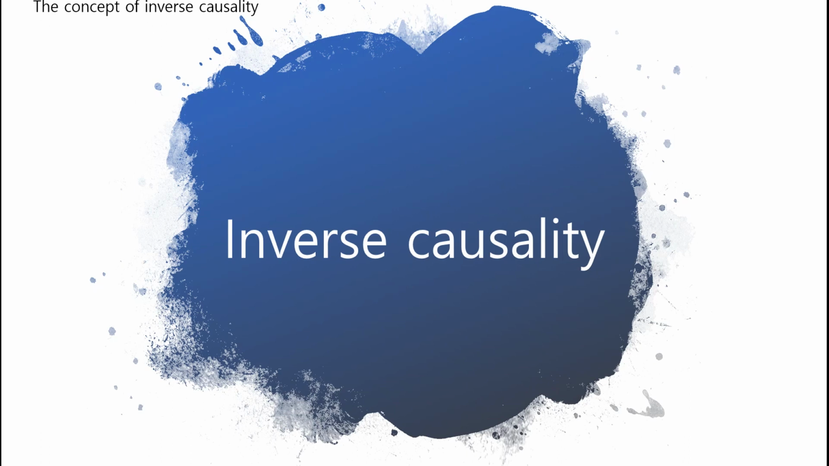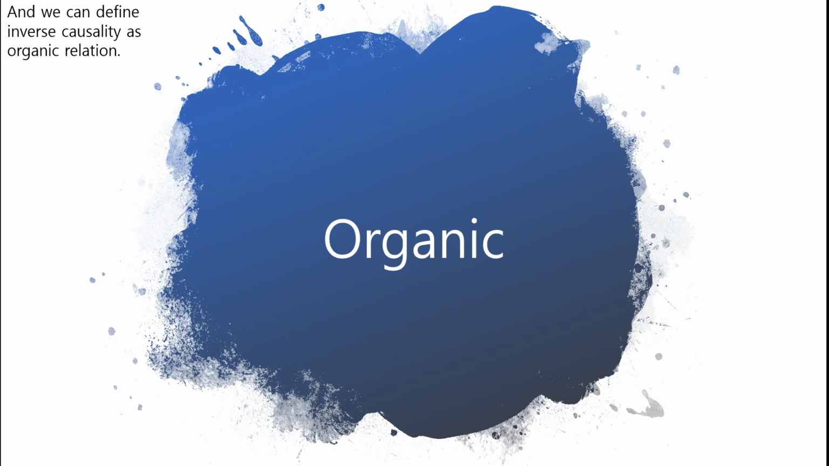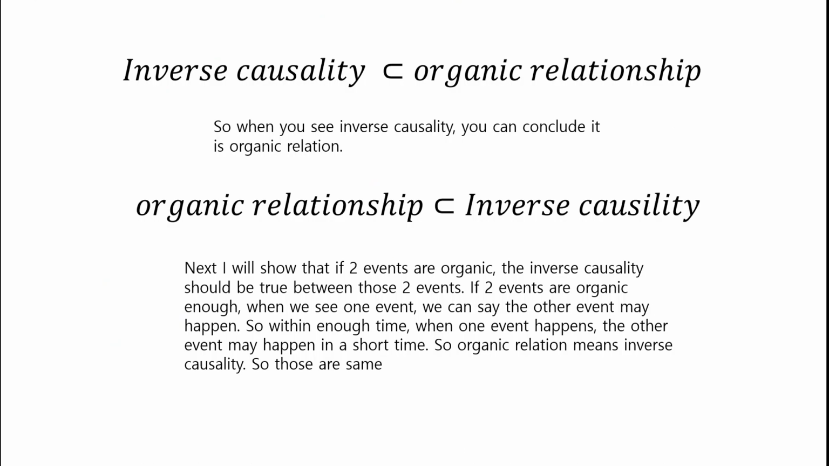The concept of inverse causality. This is the concept of feedback where two kinds of period exist, procession from A to B and procession from B to A. If the first one is causality, then the second one is inverse causality. And you can define inverse causality as organic relation. So when you see inverse causality, you can conclude it is an organic relation.